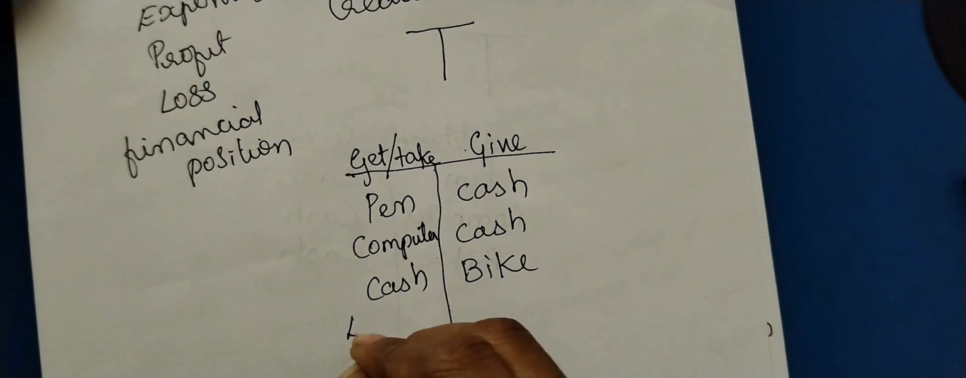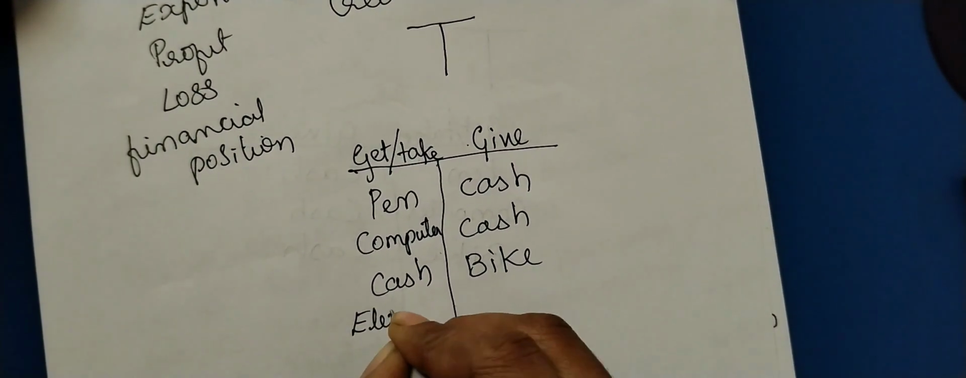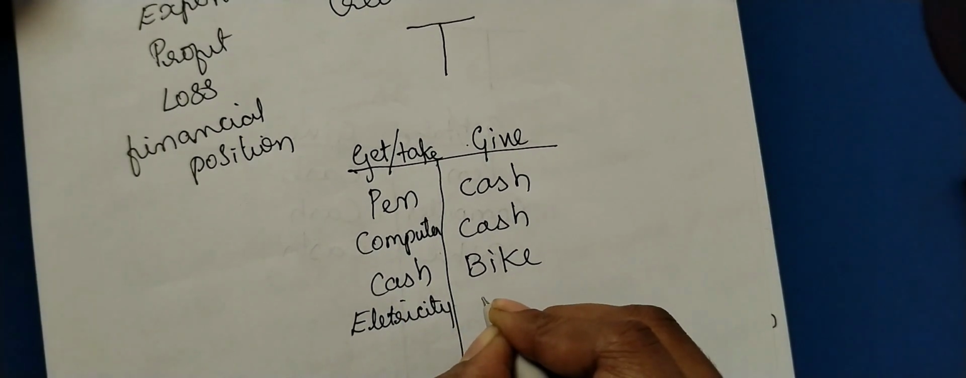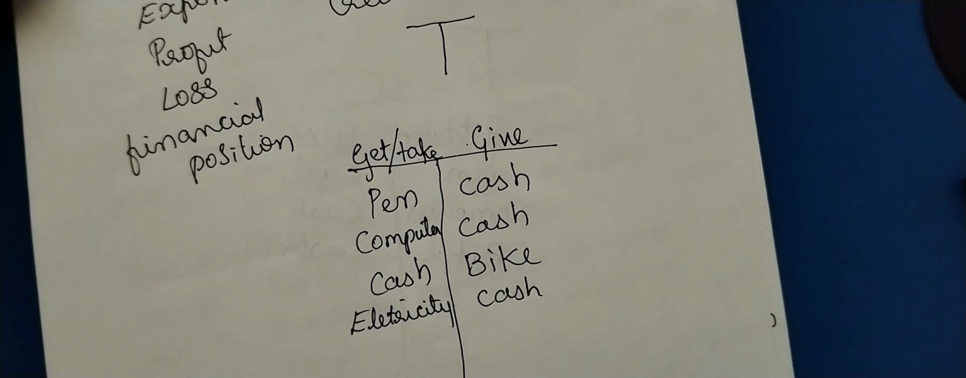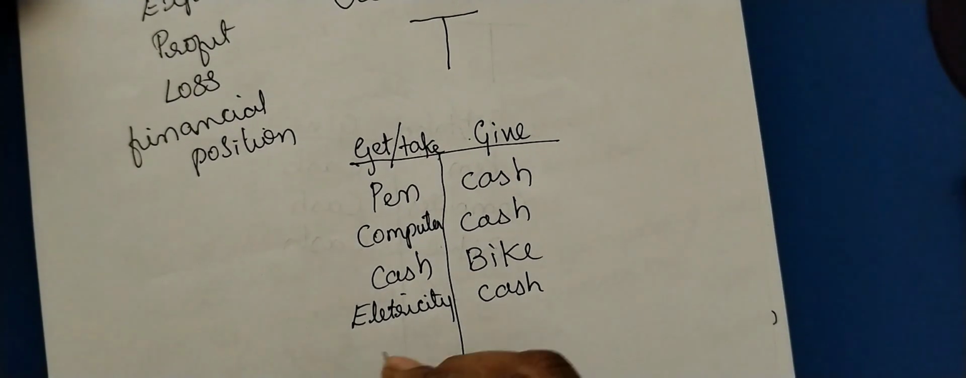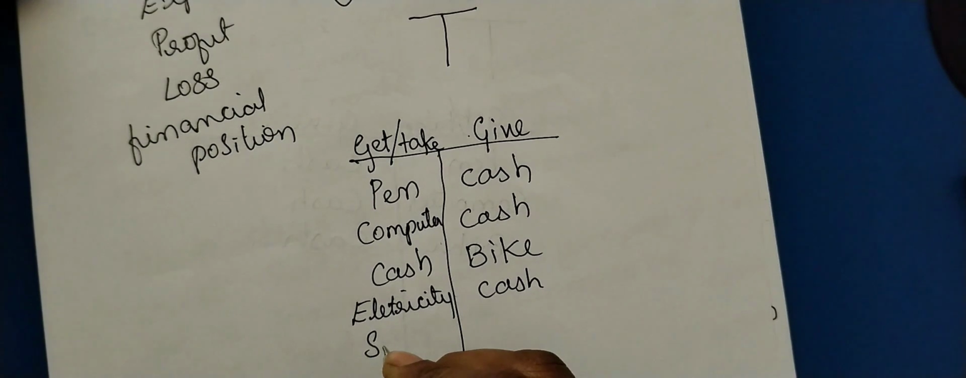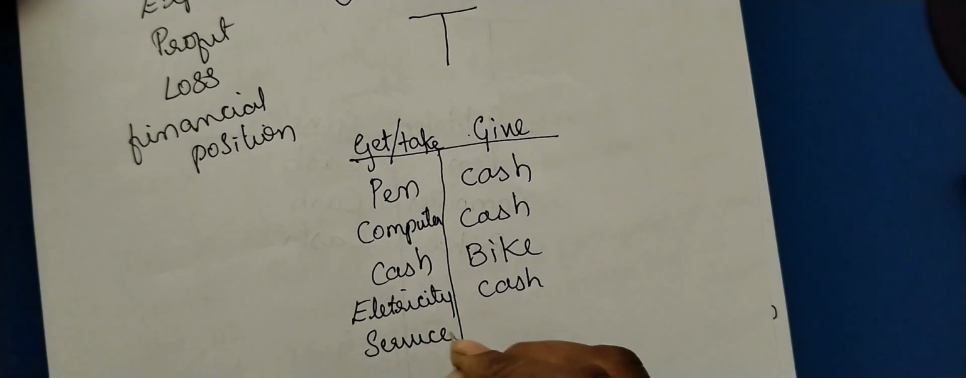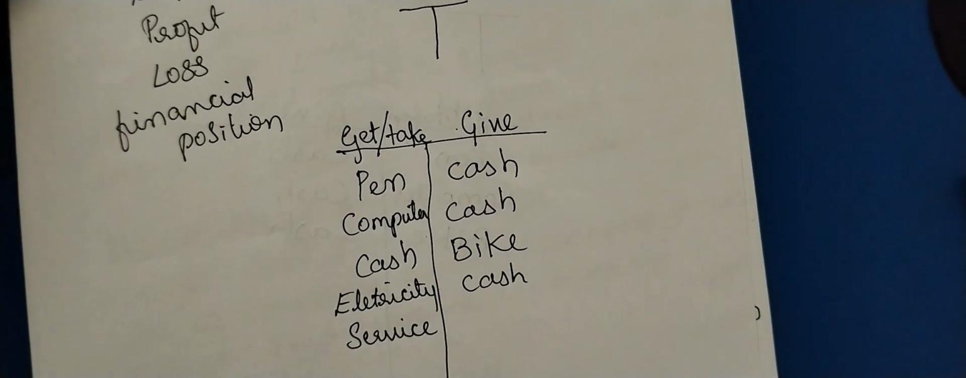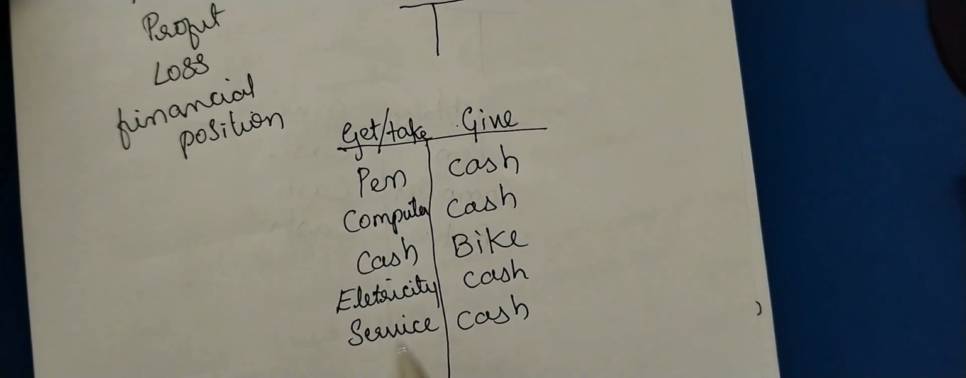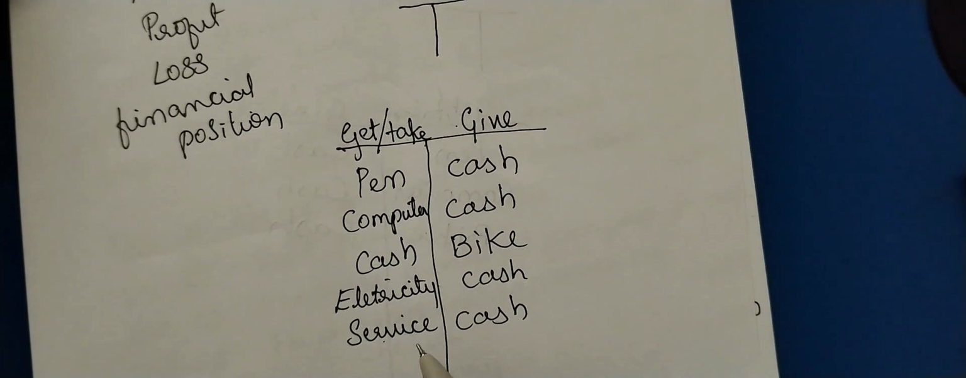Electricity you are using in the office, how will you get electricity? Or are they giving it free of cost? No, you will pay bills. How are you paying bills? Cash. You will have employees or domestic servants at home. You will receive service from them, right? How will they do service? Free of cost? No, you will pay cash to them. Whatever services they are rendering, they will give you a service, right?